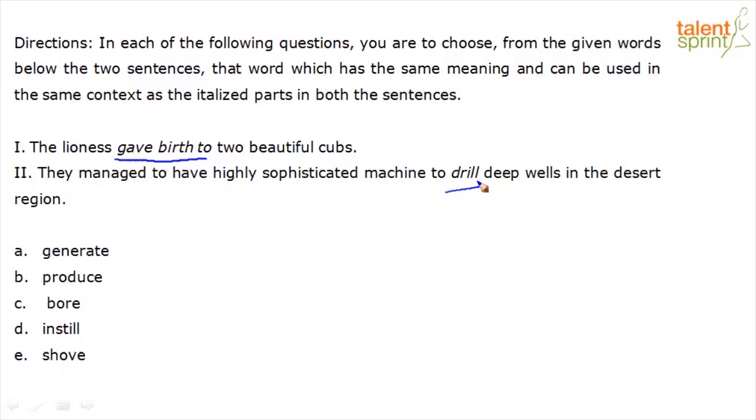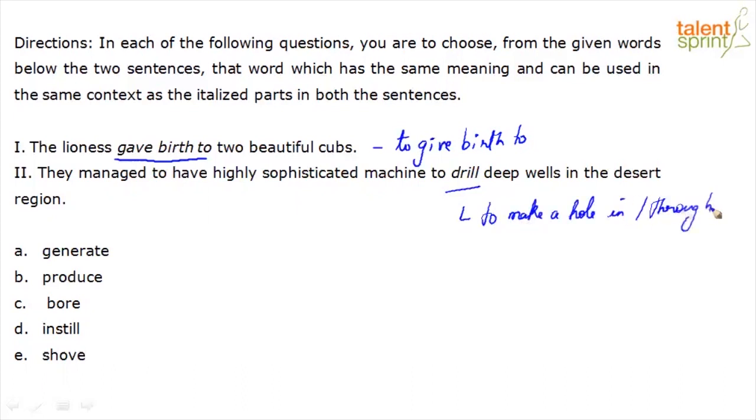Context 1, what meaning does it give? To give birth to. It's the same meaning as the highlighted phrase. Second context, to drill means you are to make a hole in or through, with or as if with a drill, right? Now generate, again not a very effective word.